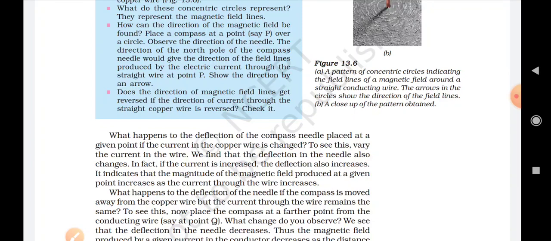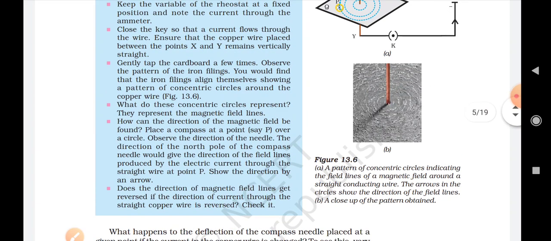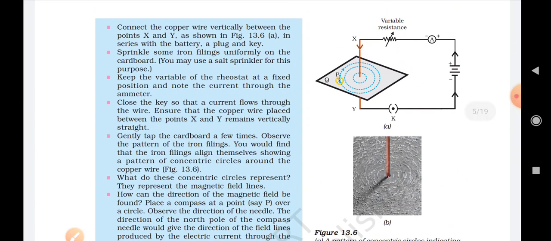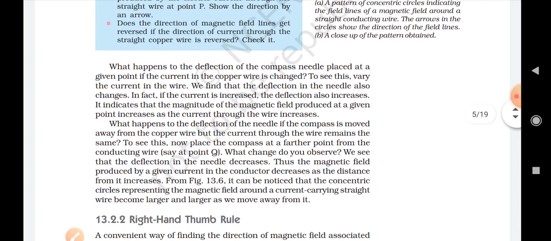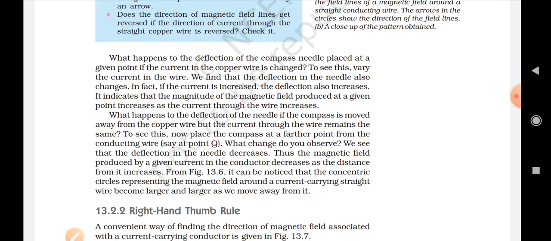If we keep the needle near the cardboard where the pattern can be seen, you will find that on reversing the current, the compass needle also gets reversed. So along with the concentric circle, the deflection of the needle can also be observed. So we can say here that by changing the direction of the current, the magnetic field also changes direction.